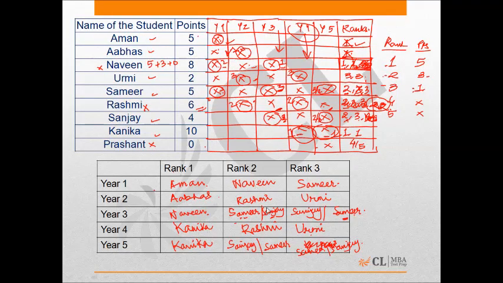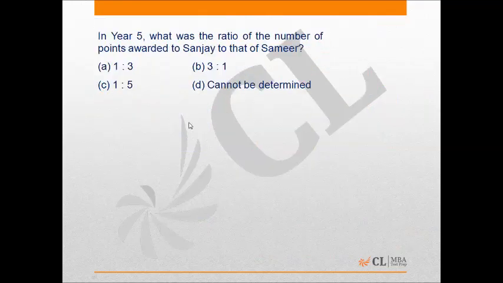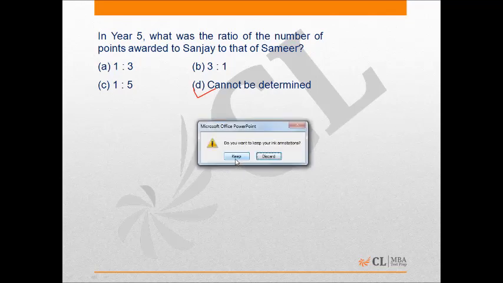Okay. Next question. In year 5, what was the ratio of the number of points awarded to Sanjay to that of Samir? If I look at year 5 in the table, I can see that Sanjay and Samir both were awarded rank 2 or rank 3. So if Sanjay was rank 2, he was awarded 3 points, and Samir at rank 3 was awarded 1 point. And if Samir was rank 2, he was awarded 3 points, and hence Sanjay will be at rank 3 and will be awarded 1 point. So the ratio of the points awarded to Sanjay to Samir can be either 1:3 or 3:1. So we do not have a definite answer, so the final answer is going to be